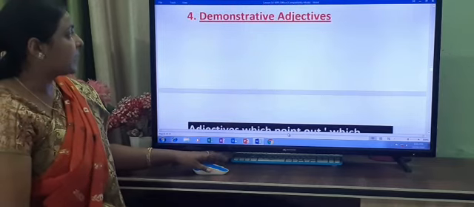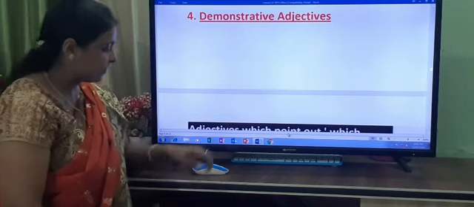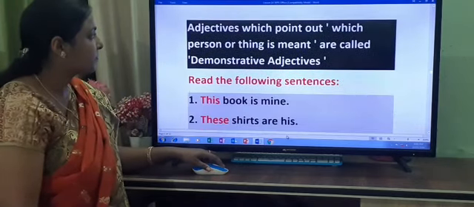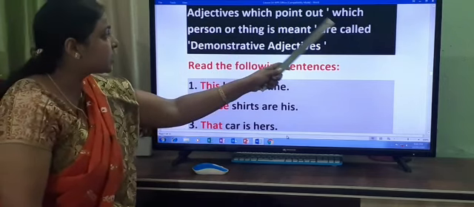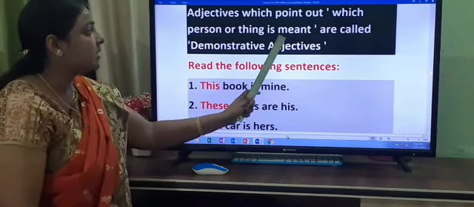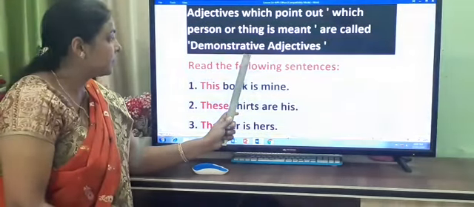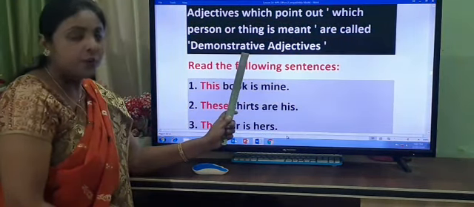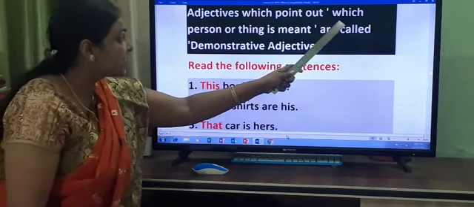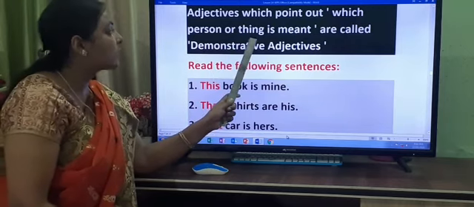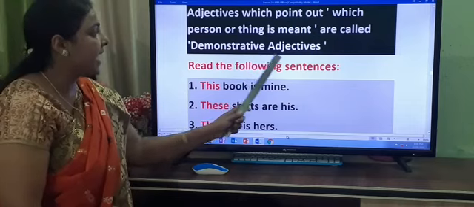Let us see the next one, number 4, demonstrative adjective. Adjectives which point out which person or thing is meant are called demonstrative adjectives. Once again I repeat for you.